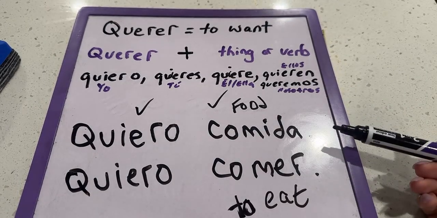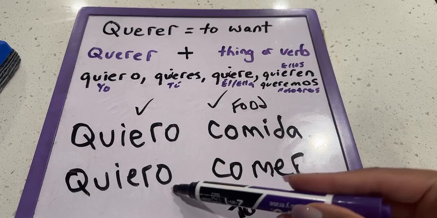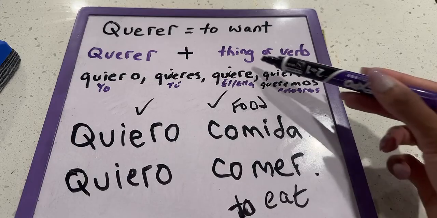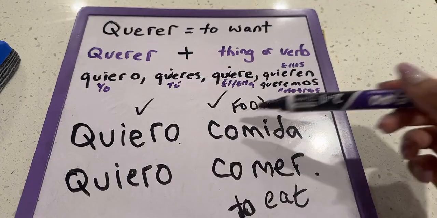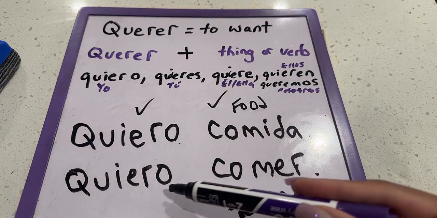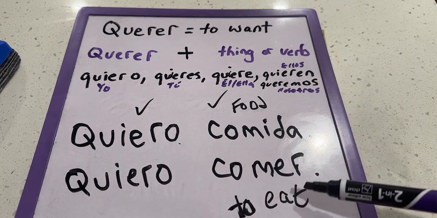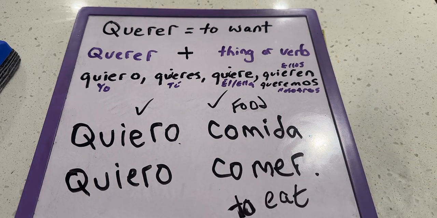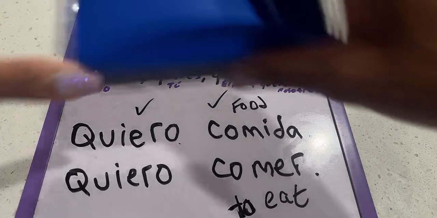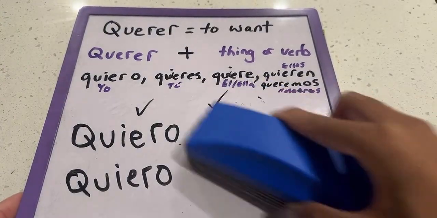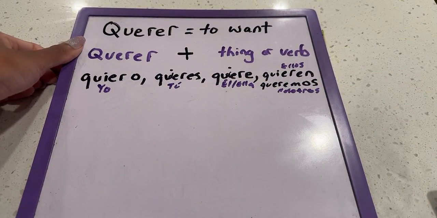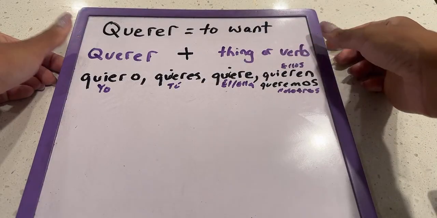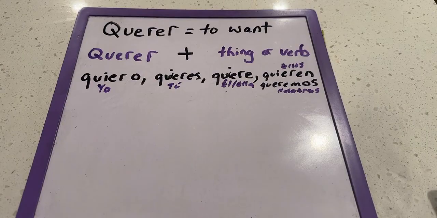Two different sentences, but they're both still correct because we're using the appropriate form of querer, and then we're using either a thing or a verb after it. So here was the verb and the thing. So quiero comida, which is I want food. And then we have down here, quiero comer, which is I want to eat. All right. So that's going to be very, very simple to remember. Because unlike yesterday's lesson where we had three parts of a formula, here we just have two pieces. You're just going to put querer, and then you're going to put a thing or a verb. And then once you have those two things, you've got a sentence. Okay, so let's do another one.